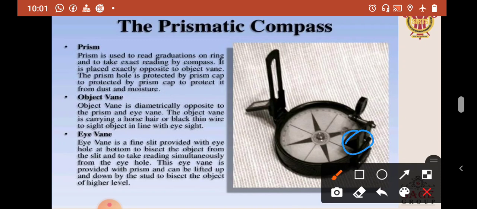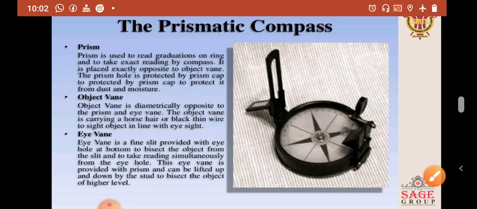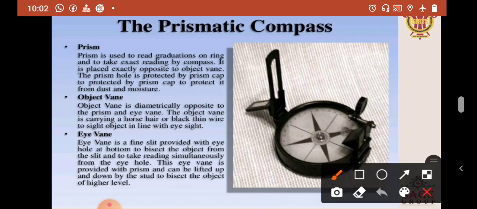Next is the object vane. The object vane is diametrically opposite to the prism and eye vane. The object vane is this. This is the object vane. The object vane carries a horsehair or black thin wire to sight the object in line with the eye sight. The horsehair and black thin wire are here.